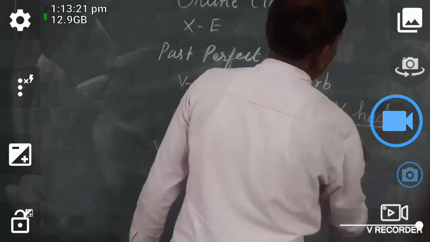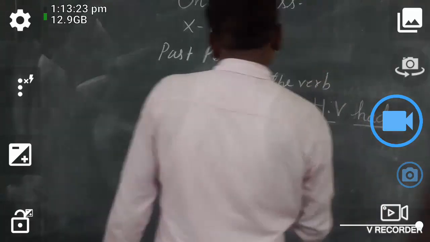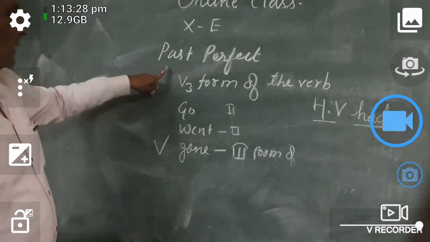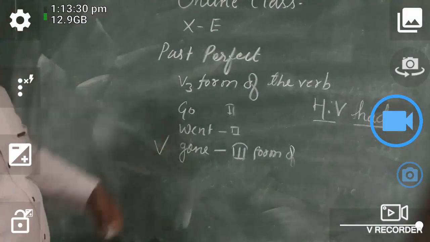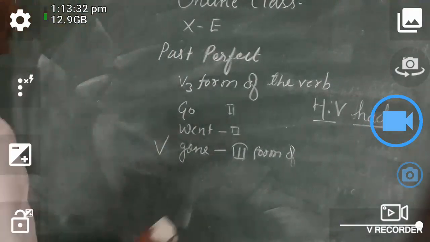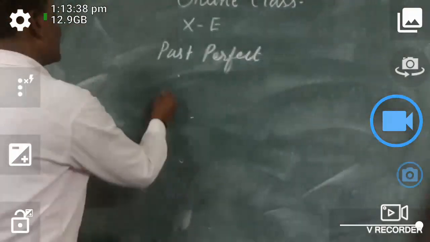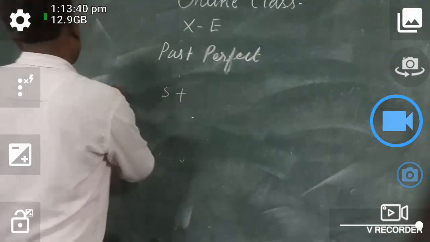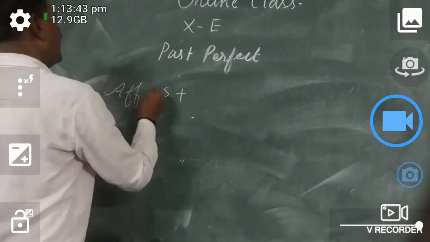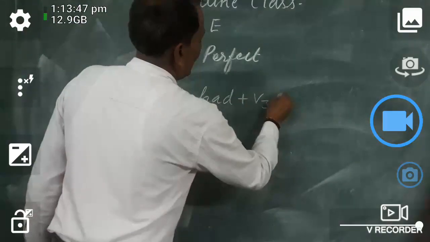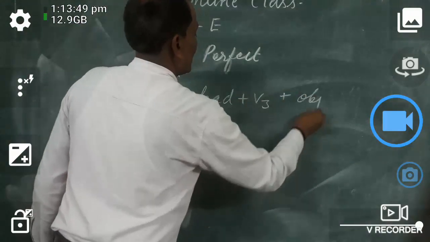You can use the proper way of making the structure. Now I am writing on the board. You see, for an affirmative sentence: subject, had, V3, then object.